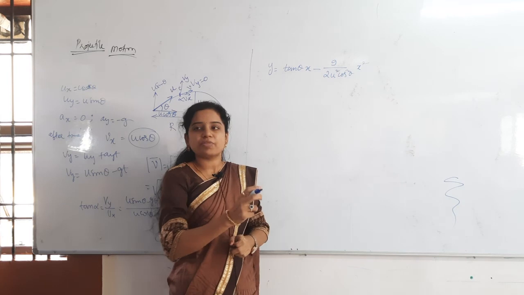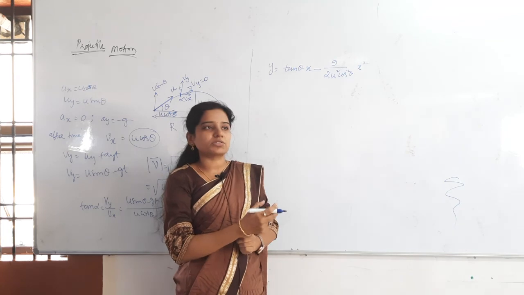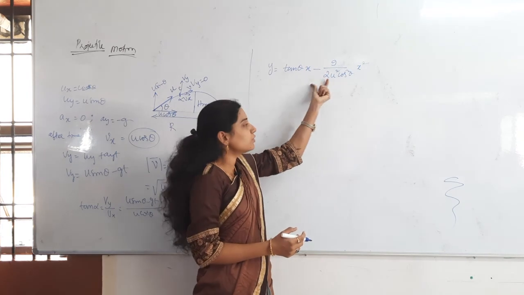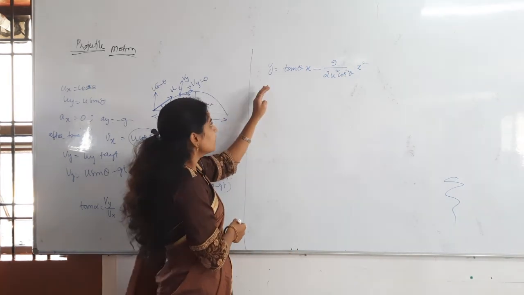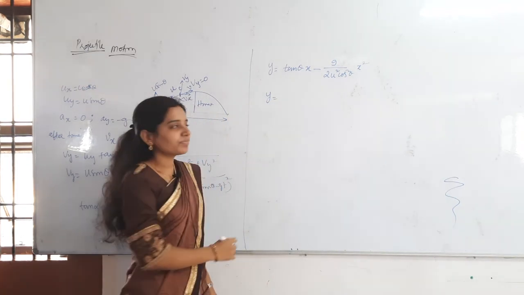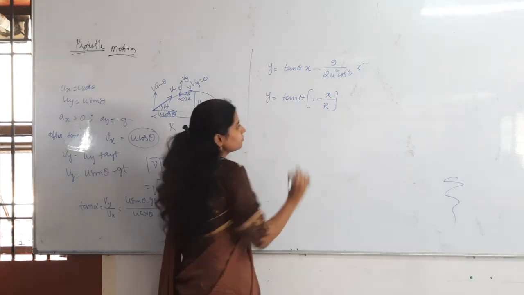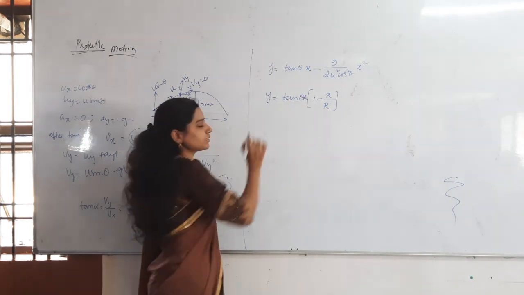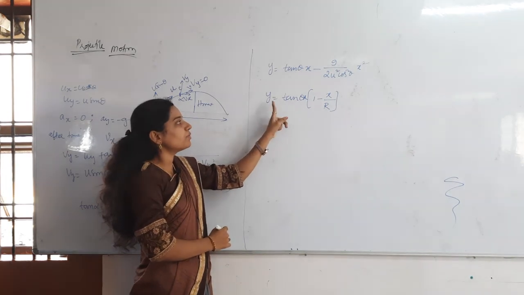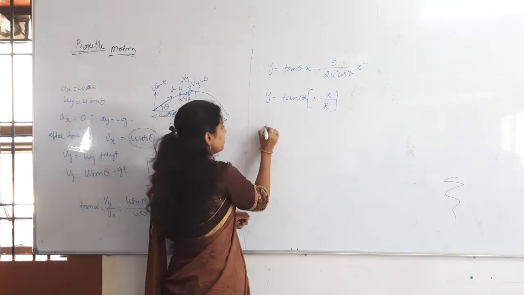More equation-type problems will come for comparison, like y is equal to root 3 x minus g by 2 x square. That kind of problem will come. You have to compare this equation with that equation, so you should remember this one. Also, one more form of the trajectory equation is in terms of range. What is the formula? Y is equal to tan theta into x into 1 minus x by R. This is one basic form of the projectile equation, and this is another form in terms of range.